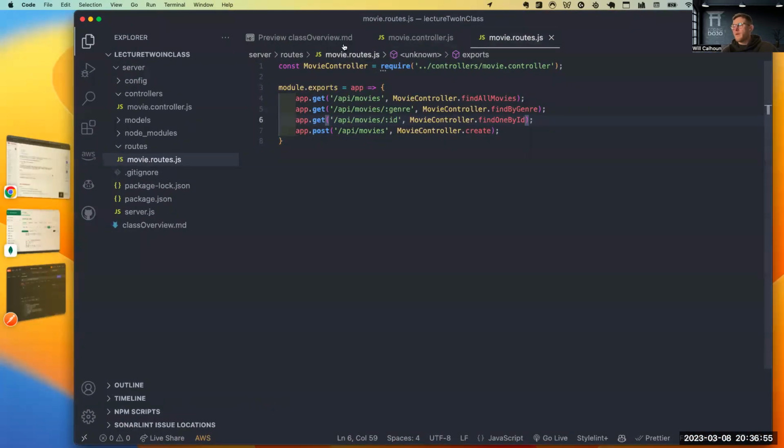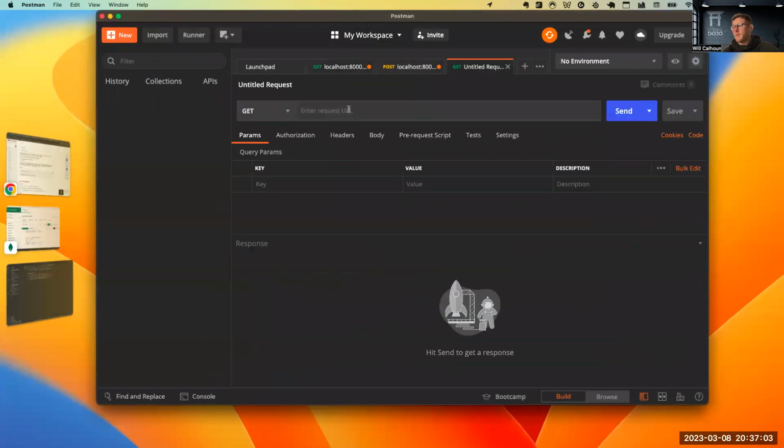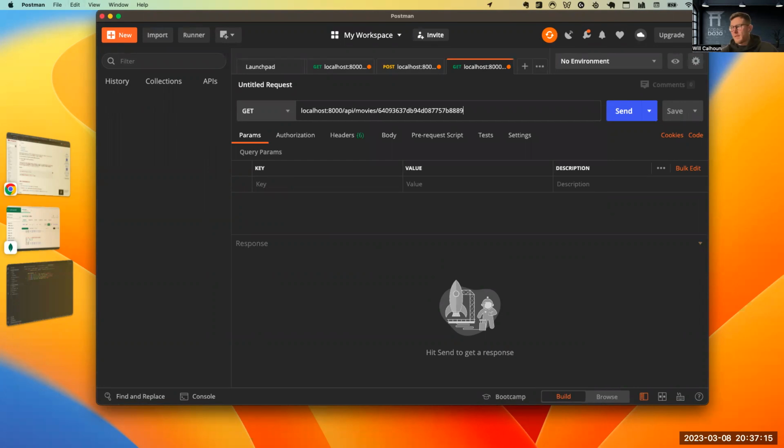Okay. So now I want to do our .get API/movies/some ID. Let's come here. I'm just going to do this. I'm going to say localhost 8000 /API/movies/ and then I'm going to paste this ID here, and let's see what we get back.